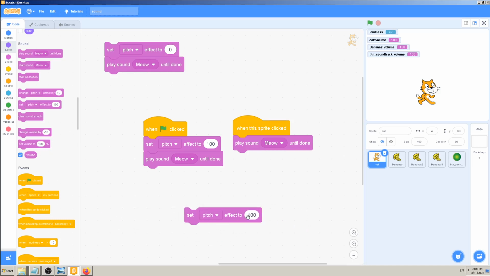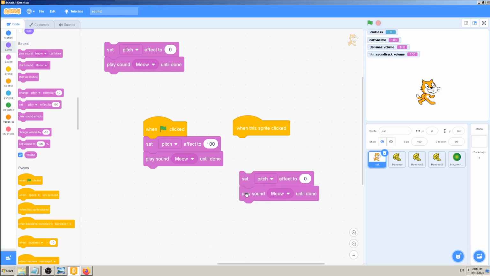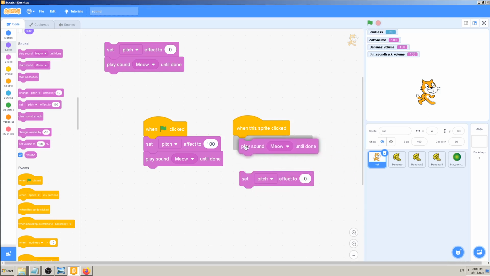Maybe we could turn it back to 0, and that would be one kind of solution. I'm just showing you one kind of solution, so it goes higher when the game starts, and when I press it, yeah, it goes back to 0, to no effects. That's all cool for this cat when this sprite is clicked.